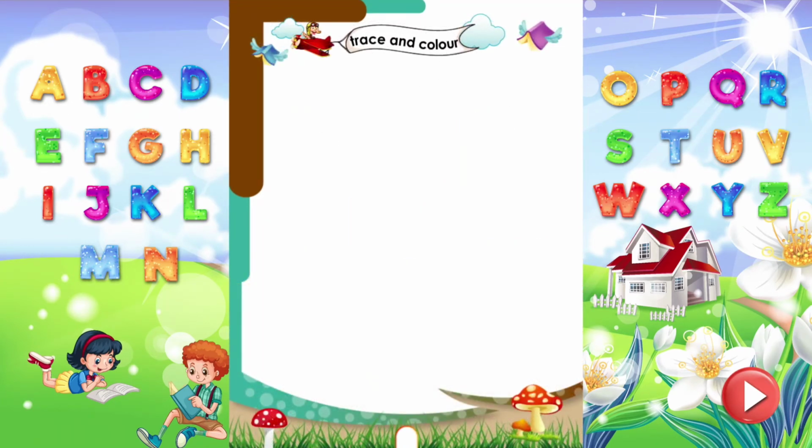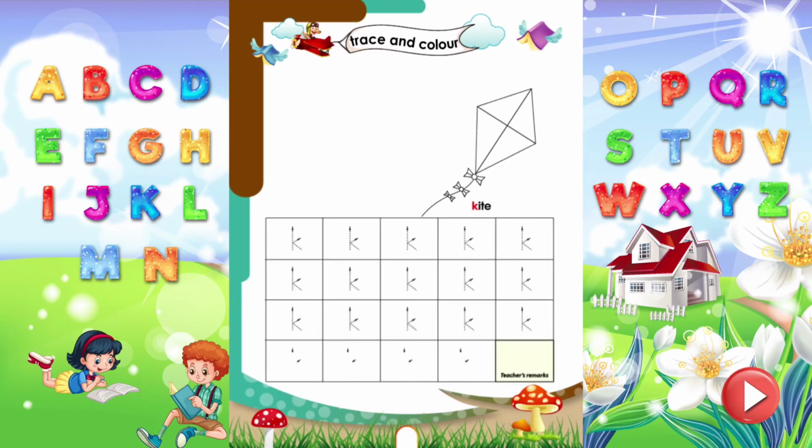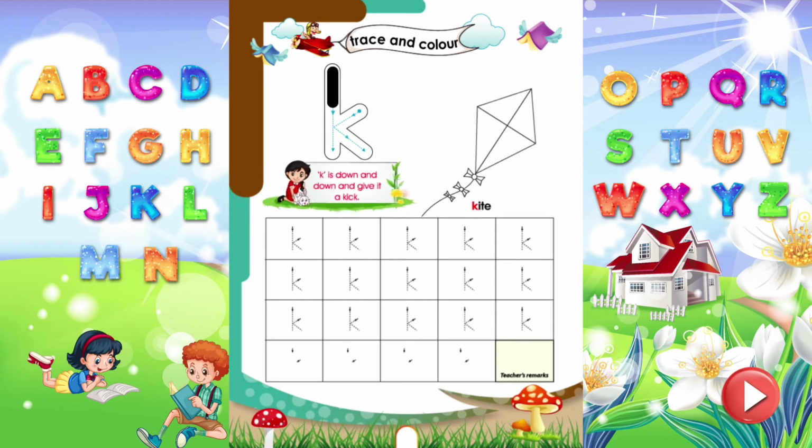Trace and color. Let's trace the letter K with sound K. Rhyme K. K is down and give it a kick. Trace all the letters properly. Wow! Time to color the kite.